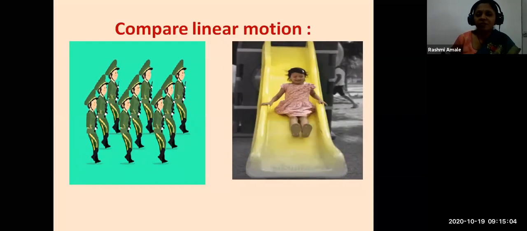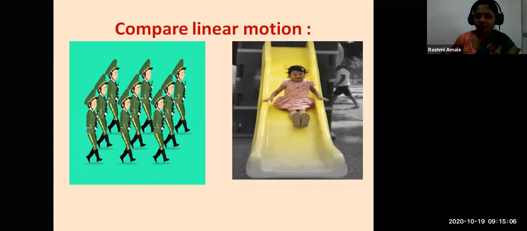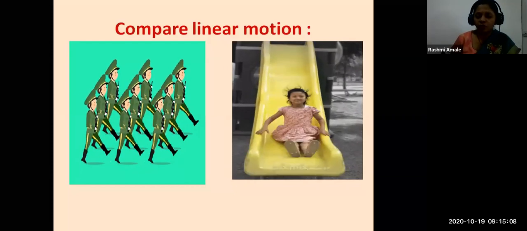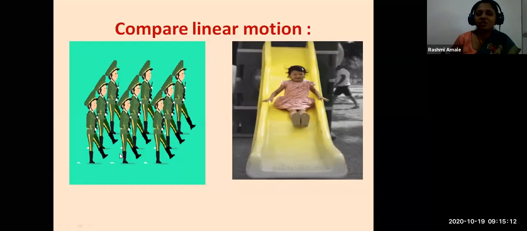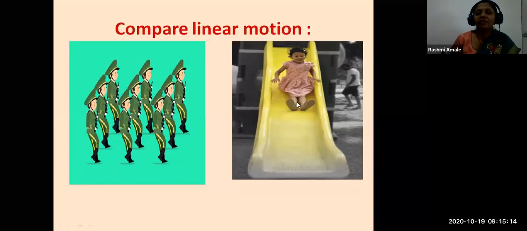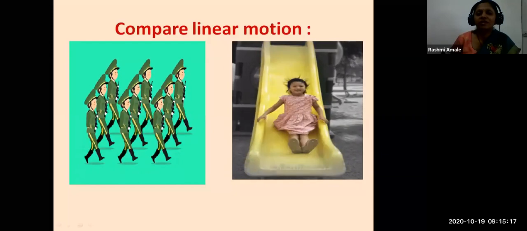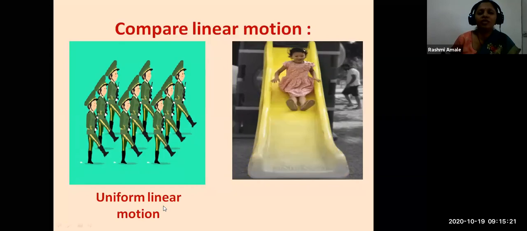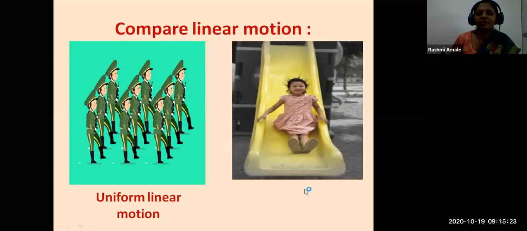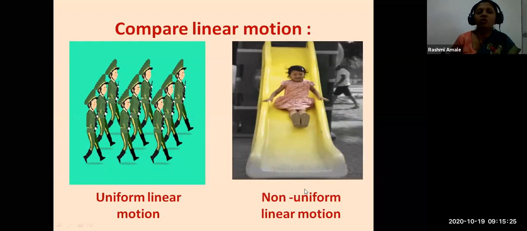The girl is coming down faster and faster. The speed of her motion goes on increasing. So here the speed is constant, and in the case of this girl, the speed is increasing. So this is called uniform linear motion, and the motion of the girl is called non-uniform linear motion.